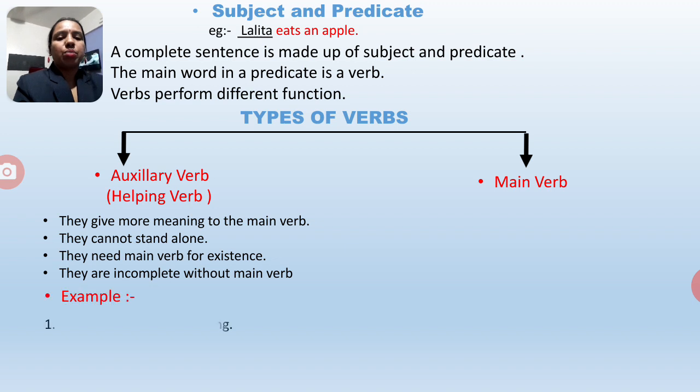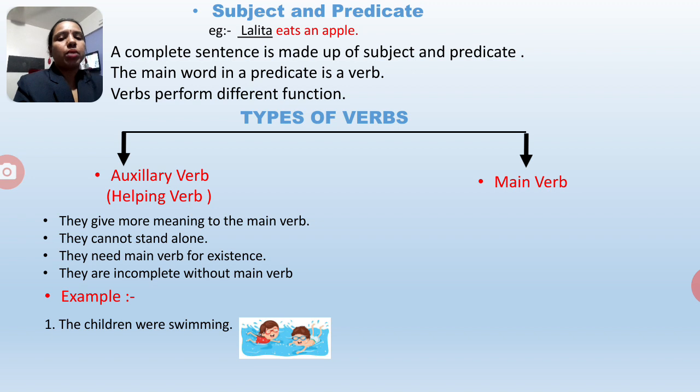Please see this example. The children were swimming. In this sentence, the children is the subject, were is the helping verb, and swimming is the main verb. Here the children is the subject, but were is the auxiliary verb which helps another verb, that is swimming, in the sentence. Swimming becomes the main verb, and were here is the auxiliary verb.